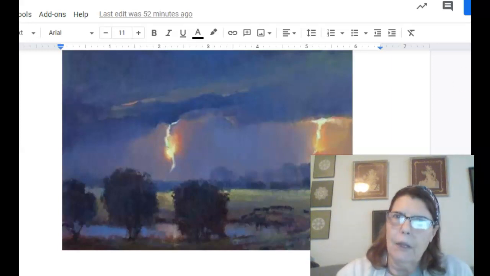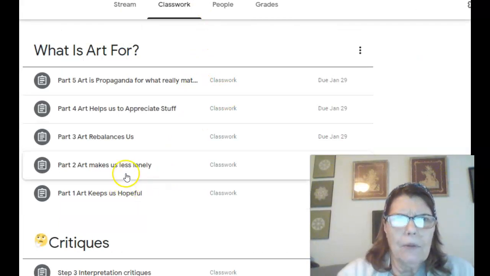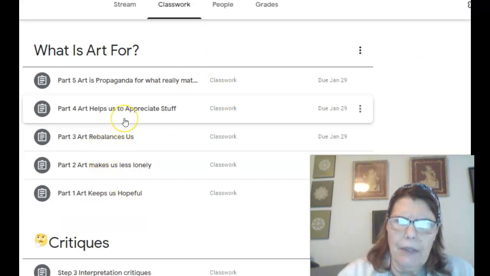So when we go back to the classwork for this week, all these little videos that you'll see and then have to write down things about, when they're talking about it, also remember the 4 steps that we talked about in critiquing: describe, analyze, interpret, and evaluate, and how they can all kind of go together.